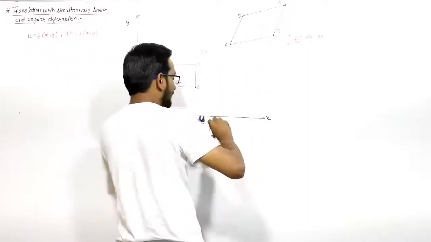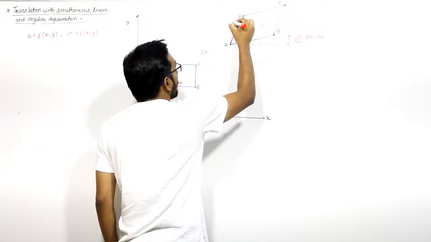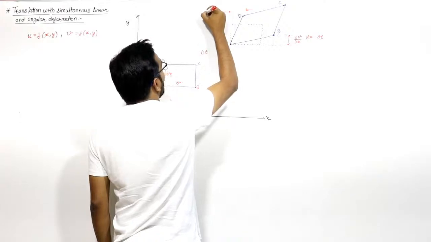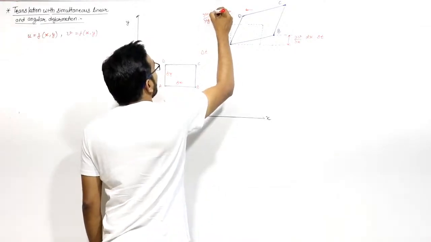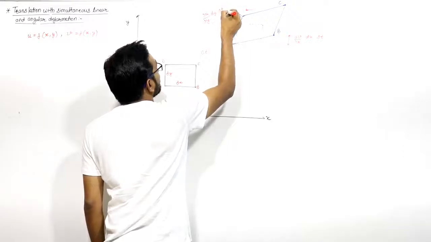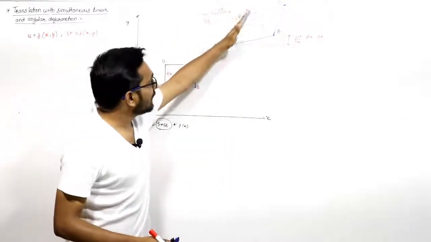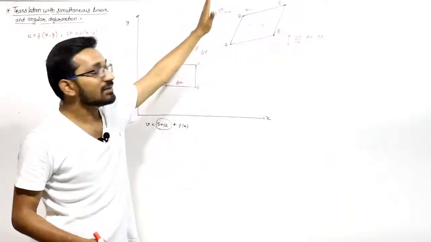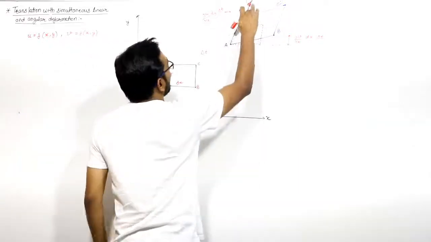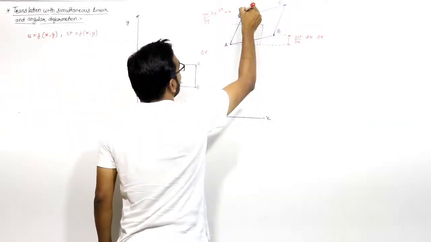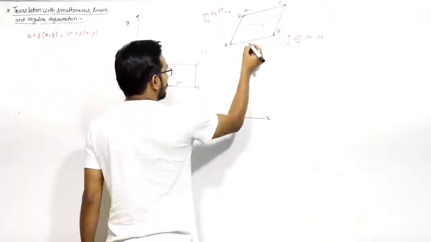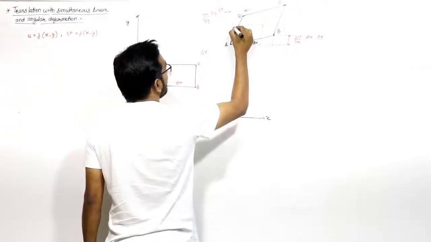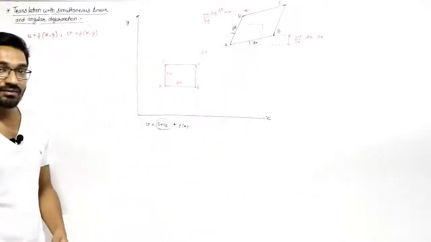Similarly, if we talk about this distance, how much is this one? I write here, del u by del y into dy into delta t. It represents the change of the x component of velocity with respect to y, so point D will move in the x direction. So this distance is del u by del y into dy into delta t. Now suppose this angle is d alpha, and the change in this other angle is d beta. These are small changes in angle.